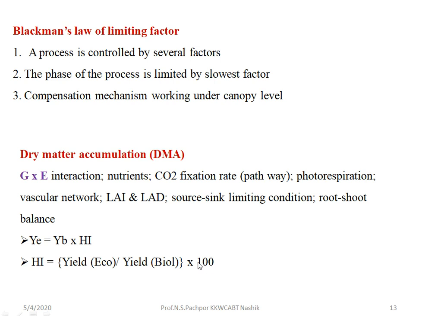So economic yield depends upon how much the biological yield is and how much can be allocated from the biological yield to the economic yield. Economic yield totally depends on the biological yield produced by the plant, how the produced dry matter is accumulated in the economic part, which we call the economic yield. So harvest index is economic yield divided by biological yield into 100. How much percent is accumulated at the economic part determines the efficiency of translocation, how much dry matter is accumulated at the sink, or how maximum the sink activity is to store these accumulates. So this is about dry matter accumulation and the source sink relationship.